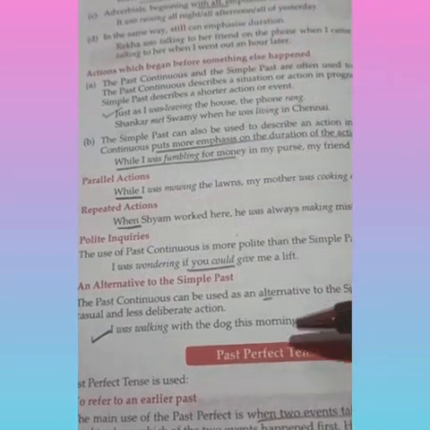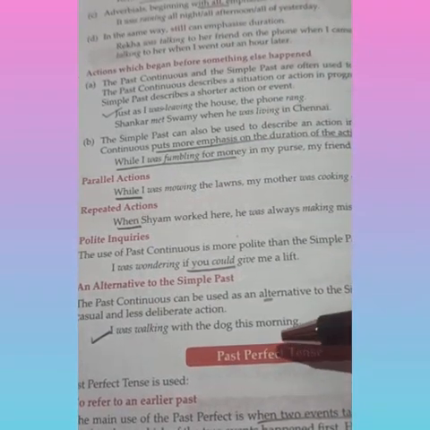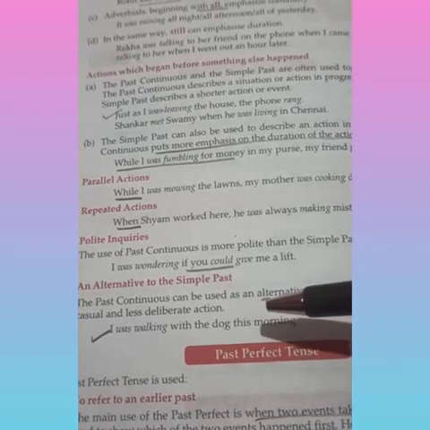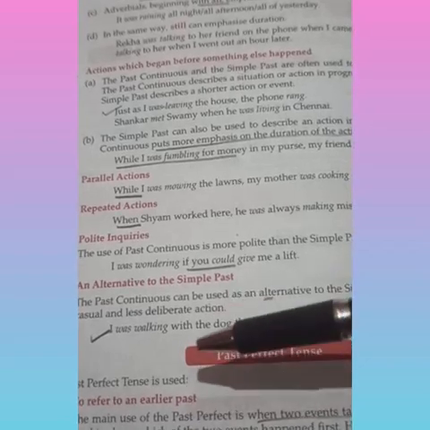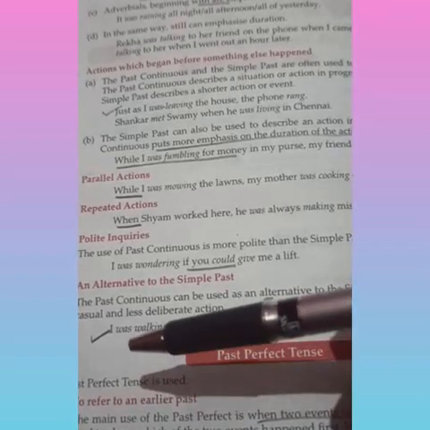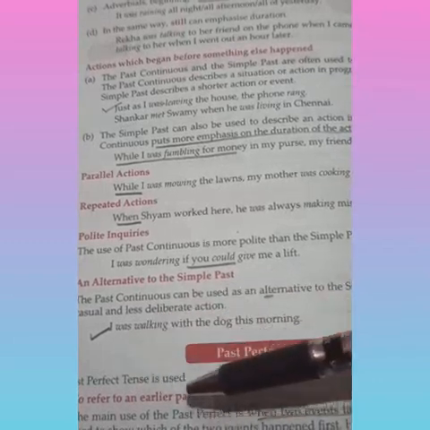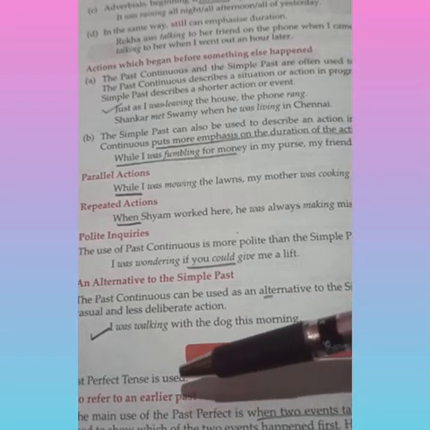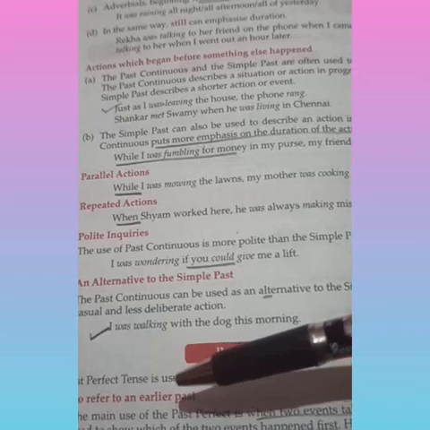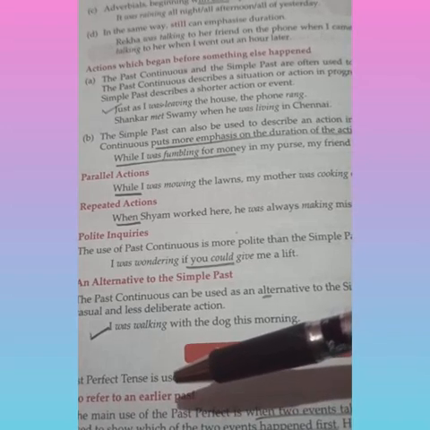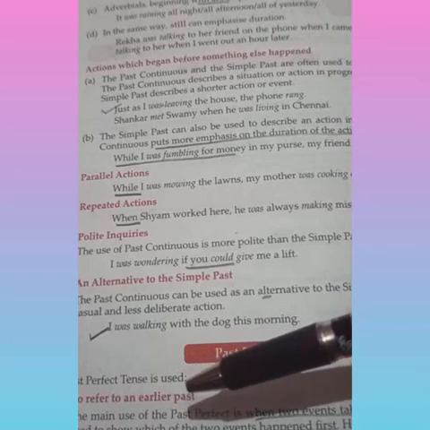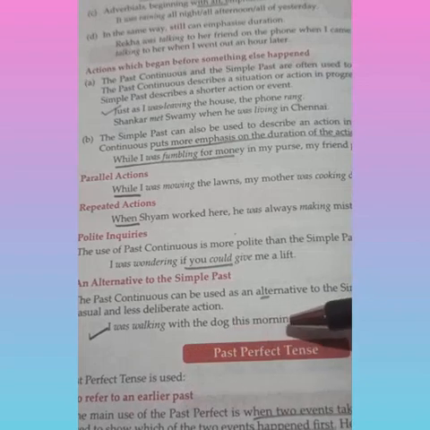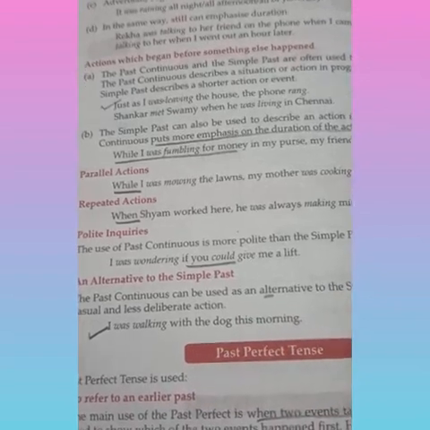Now let's go through the next form, that is past perfect tense. In the present perfect tense, we have learnt that we use has and have as the helping verbs. So in past perfect tense, we make use of had with the past participle of the verb. So where do we use it? To refer to an earlier past tense. Children, if we have two past tenses to refer to, the recent past we convey in simple past tense, but the earlier past tense is written with had, or past perfect tense. Okay.